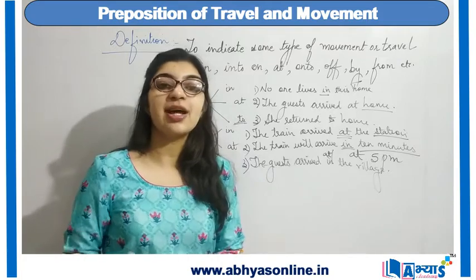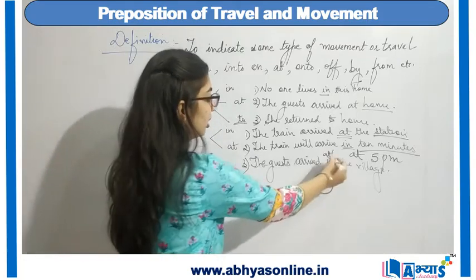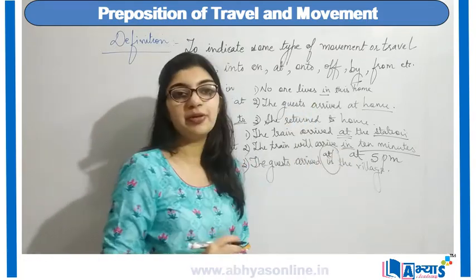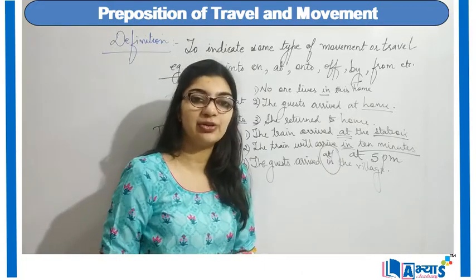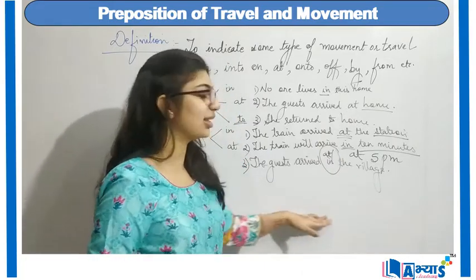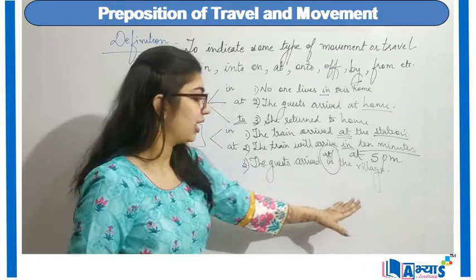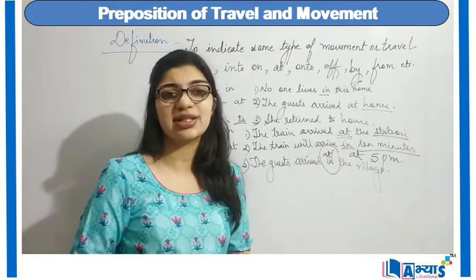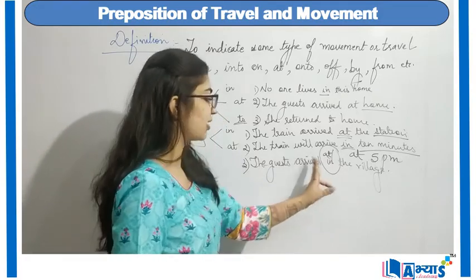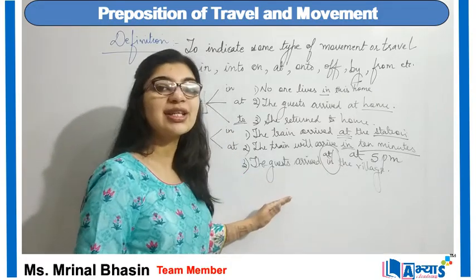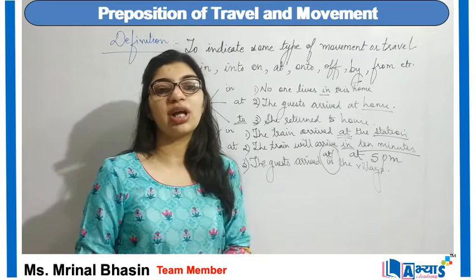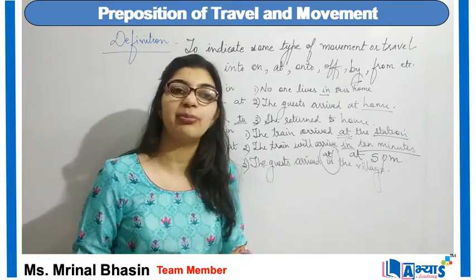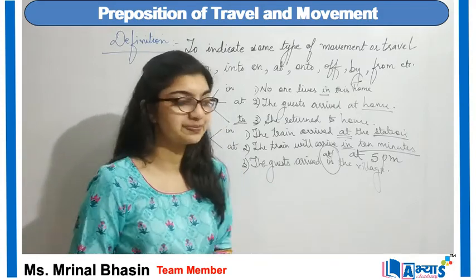So there are some points in which the usage of either of the prepositions can be used so that a correct sentence is formed. Now, if we use both these prepositions, then both the sentences are right. I say the guest arrived at the village or the guest arrived in the village. Both are forming the same meaning and both are grammatically correct.